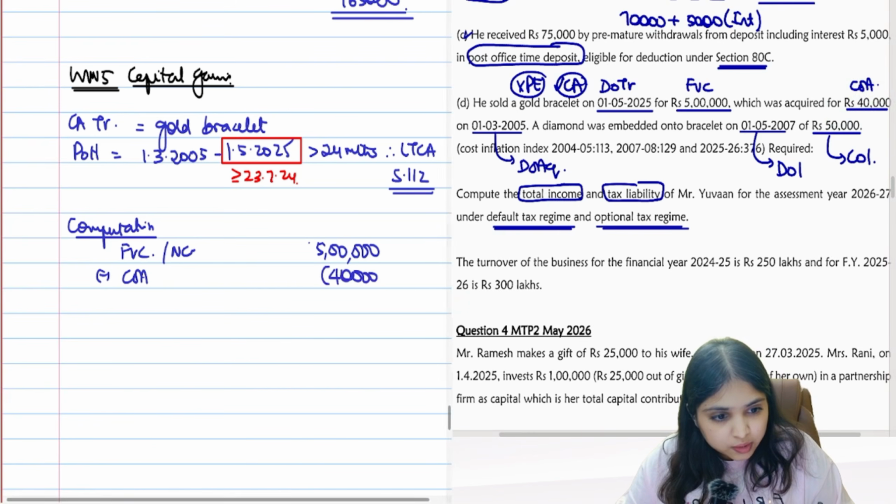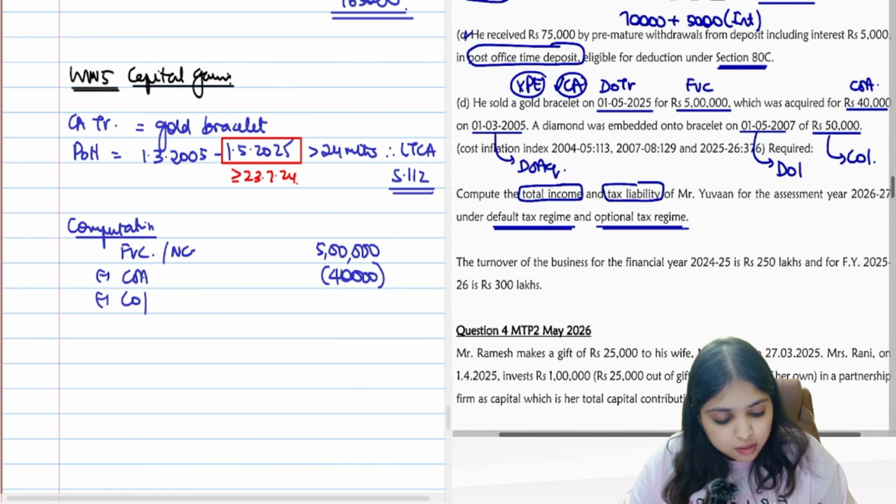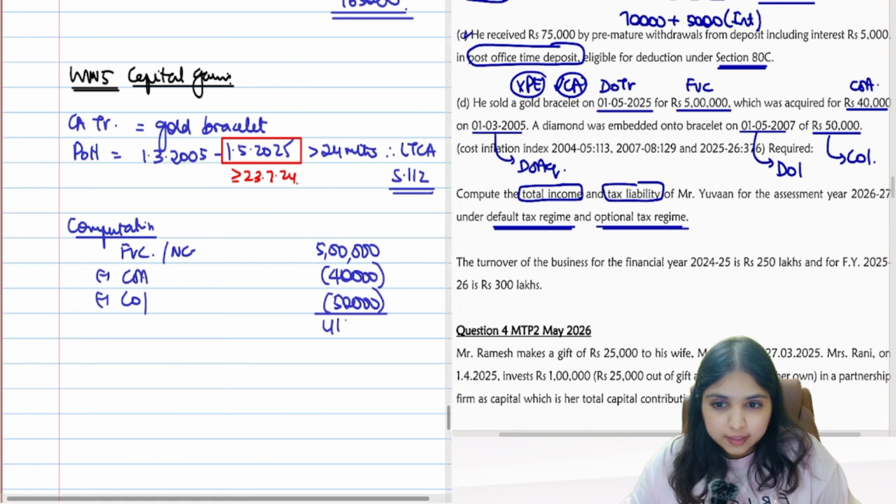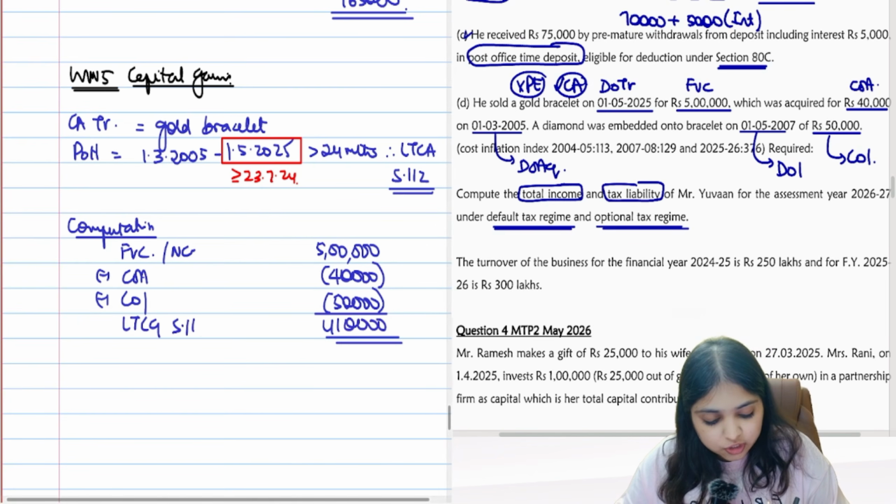40,000. Then cost of improvement. I do have cost of improvement. Cost of improvement is 50,000. So what's your net number? 4,10,000. This will become your LTCG under section 112.